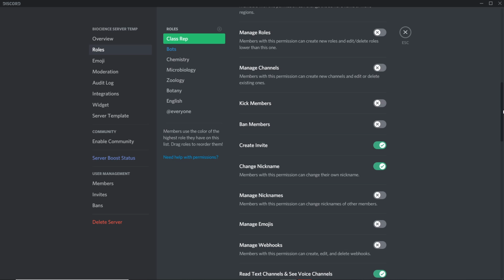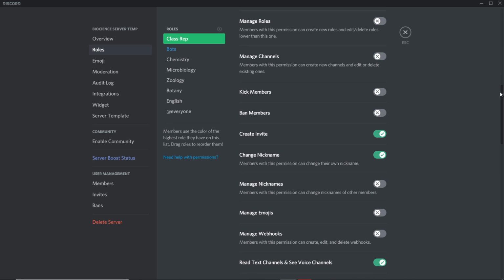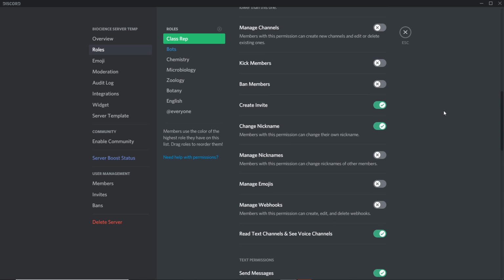You should be the only people that have this permission. Ban, again, self-explanatory. Create invite, right? This is meant to be something personal to your server, personal to your class. So I do not advise that you let your classmates have this permission. And also you'll be able to see it in the audit log as to who creates an invite and who shares it. If you do decide to give permissions, you can see all that. So it's not like they remain anonymous either.